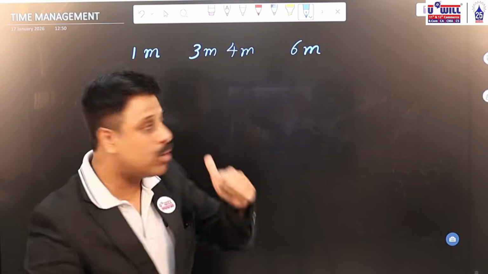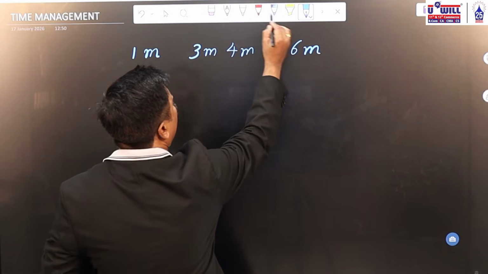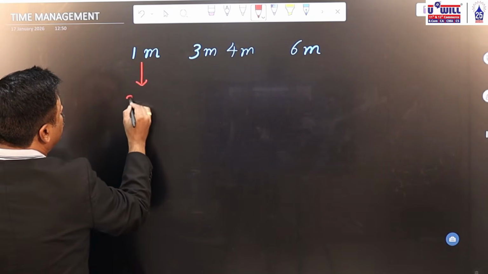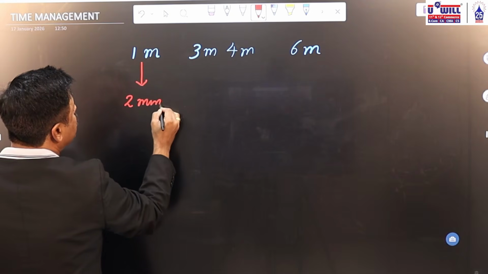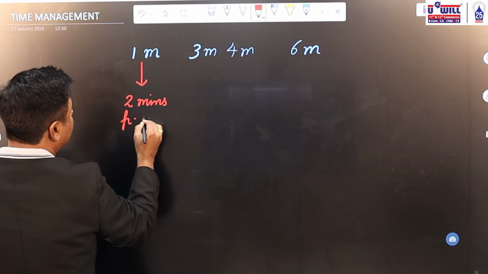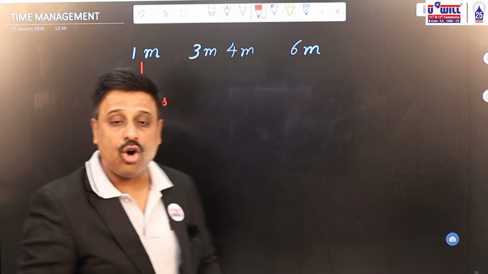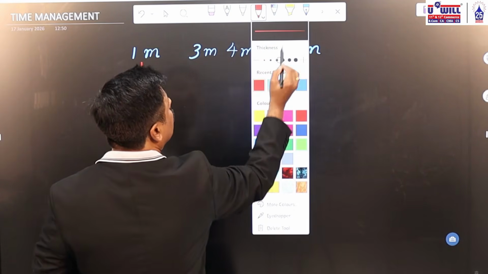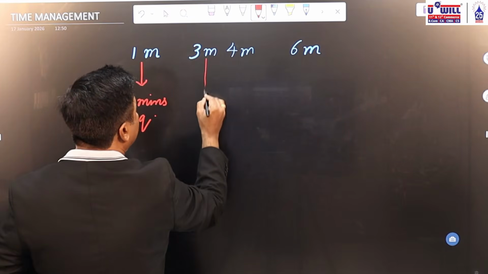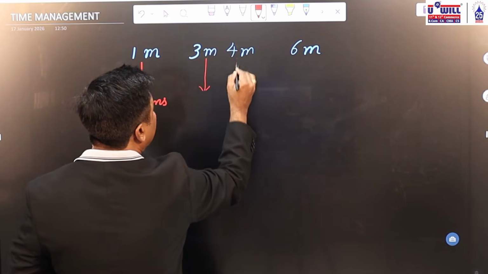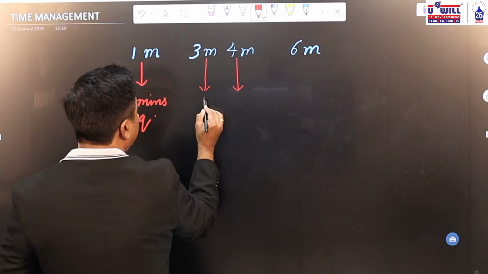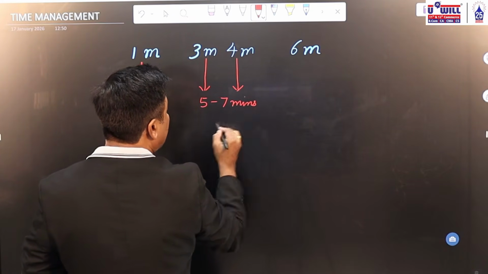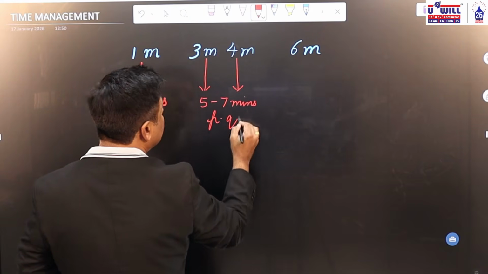What is the thumb rule? Remember that for 1 marker questions, devote 2 minutes on an average per question. For 3 marker questions and 4 marker questions, devote 5 to 7 minutes on an average per question.